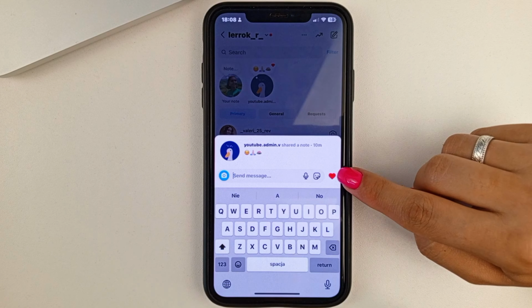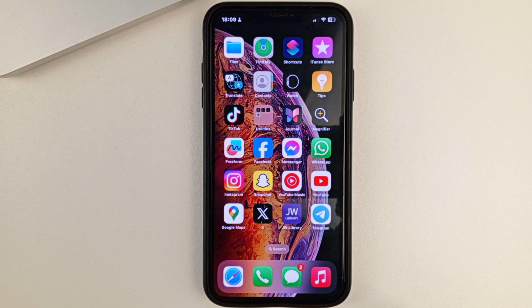This is the very simple and quick method that you can use, friends, to easily remove the likes from any post on Instagram. I hope this video was helpful for you friends.